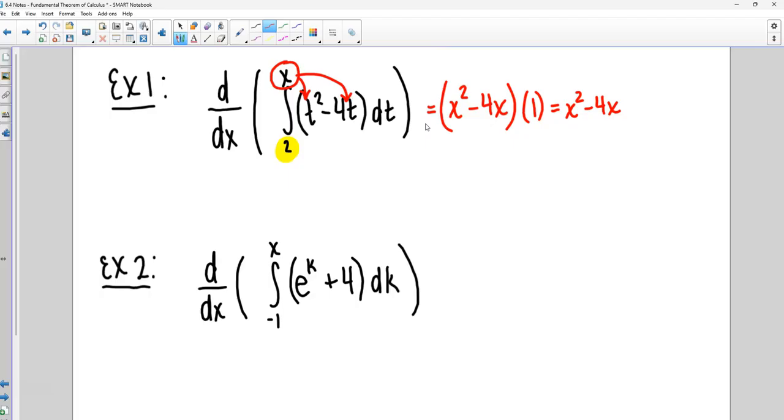Now, if you have a variable there, like an x or an x squared, that changes the problem entirely. We'll have to know something else before we can do that. But you won't see that today.